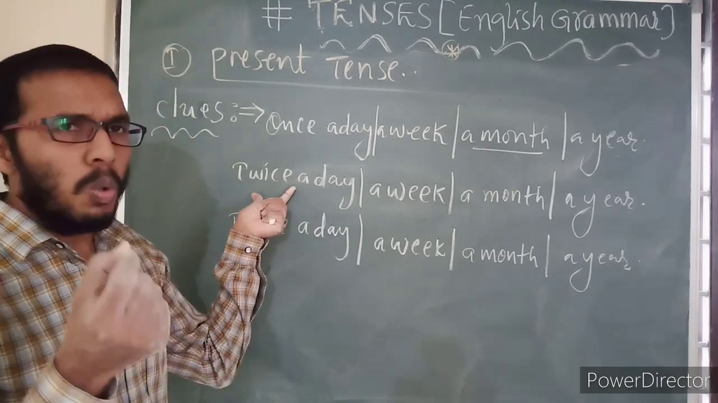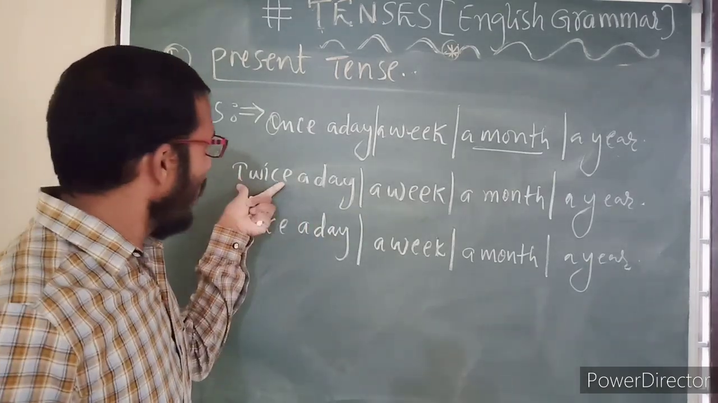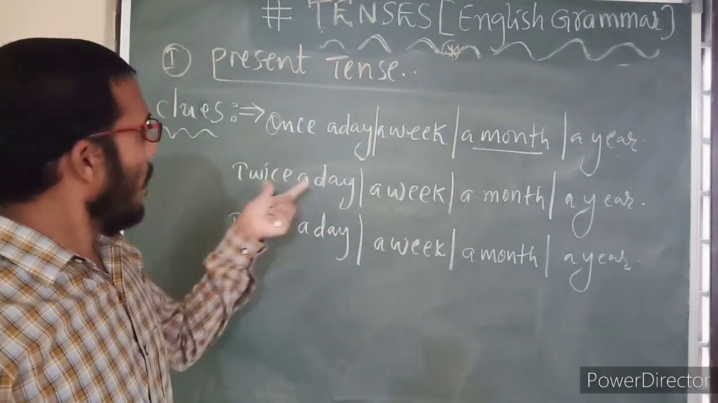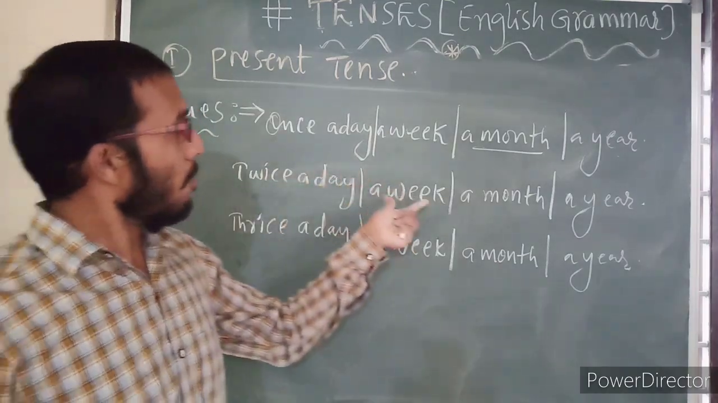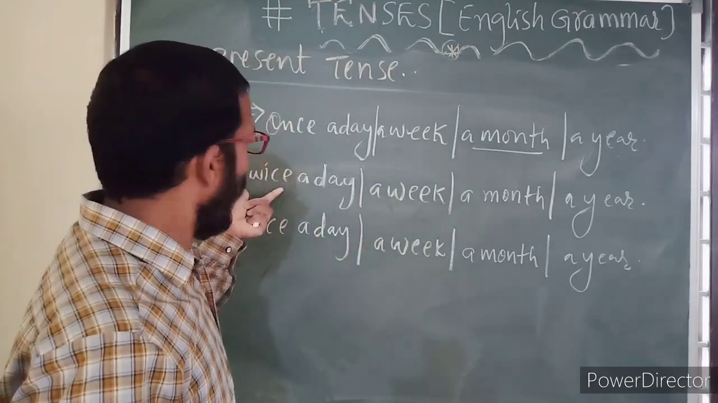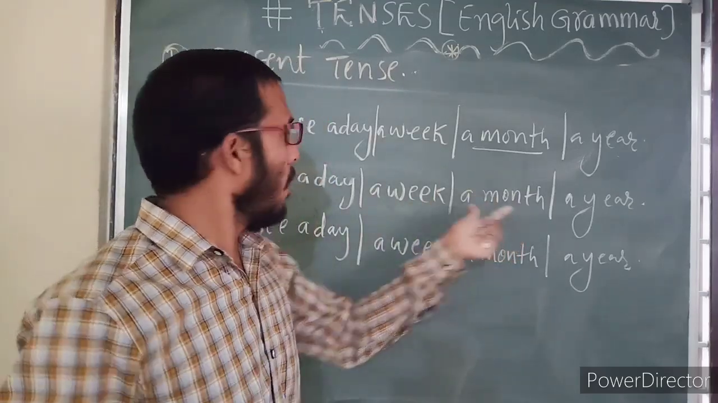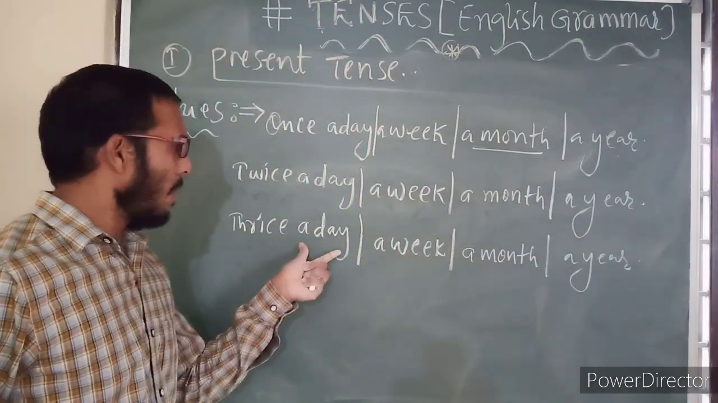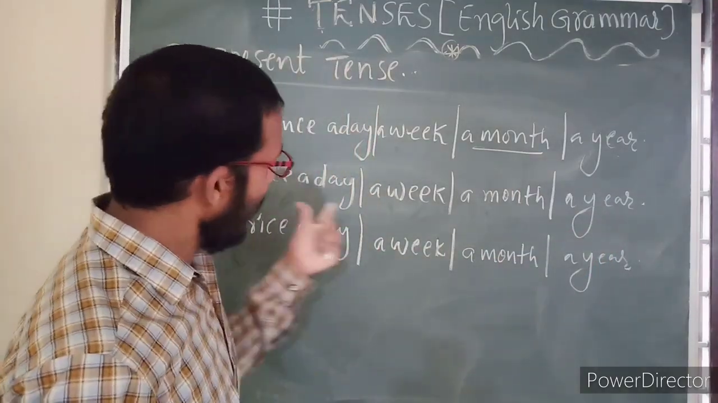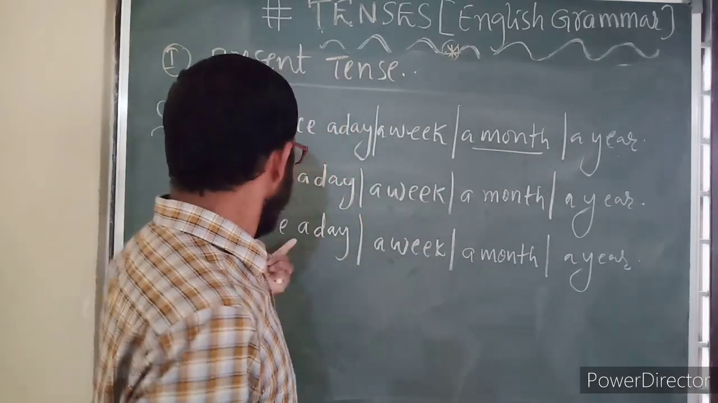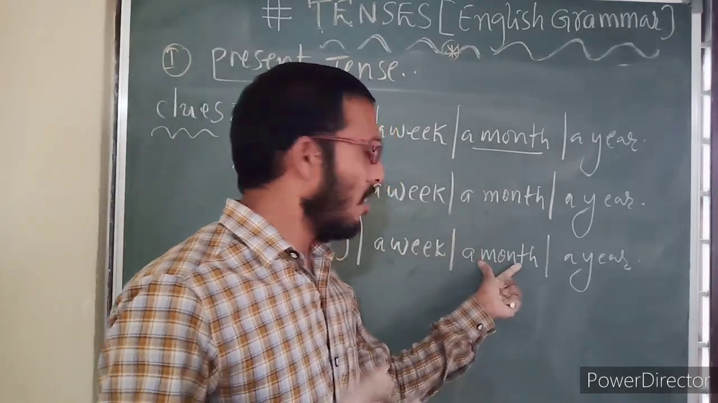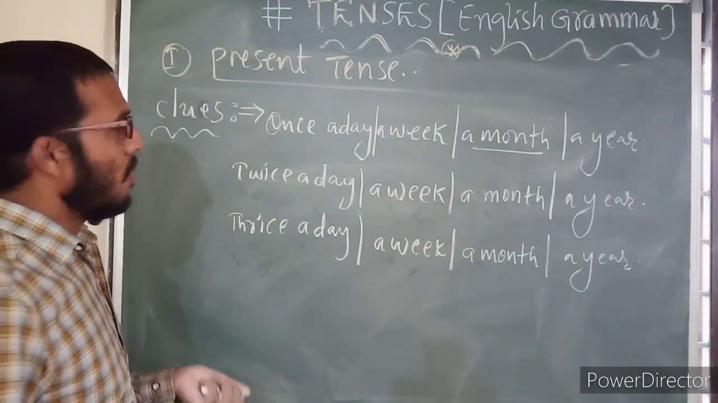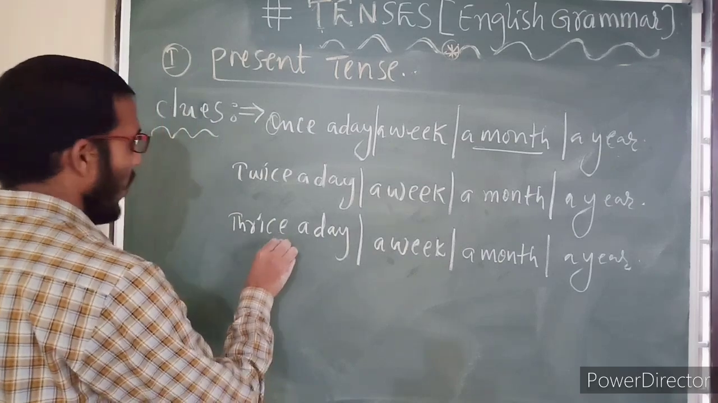Twice a day means two times in a single day. Twice a week means in one week two times. Twice a month, in one month two times. Twice a year, in one year two times. Thrice a day means in one day three times. Thrice a week means in one week three times. Thrice a month means in one month three times. Thrice a year means in one year three times. So these are the clues or identification words.